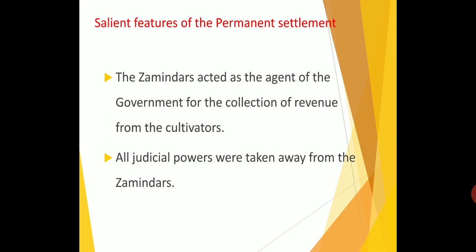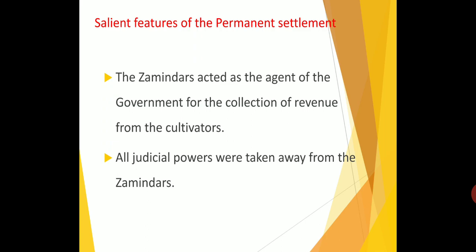They were only the agent between the government and the cultivator. Okay, if I am directly paying the tax of 100 rupees, I will directly pay the 100 rupees. But the mediator will collect 150 rupees, take 50 rupees, and pay the remaining 100 rupees to the government. Just for example. So the Jamindar collected the tax from cultivators and gave it to the government. The amount of revenue that the Jamindar had to pay the company was firmly fixed and would not be raised under any circumstances.